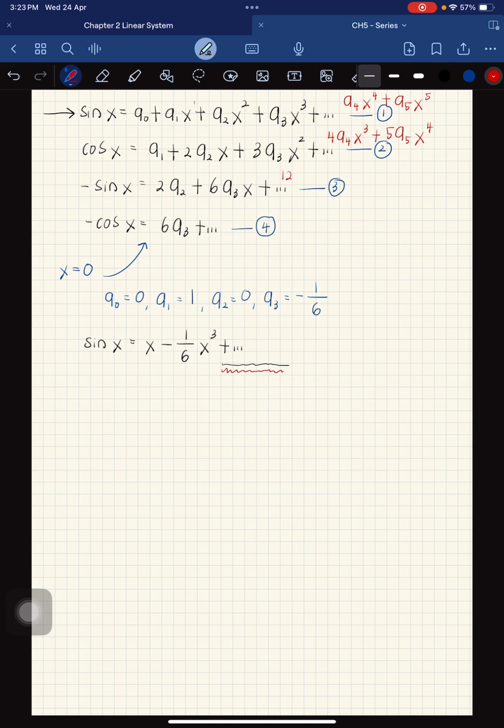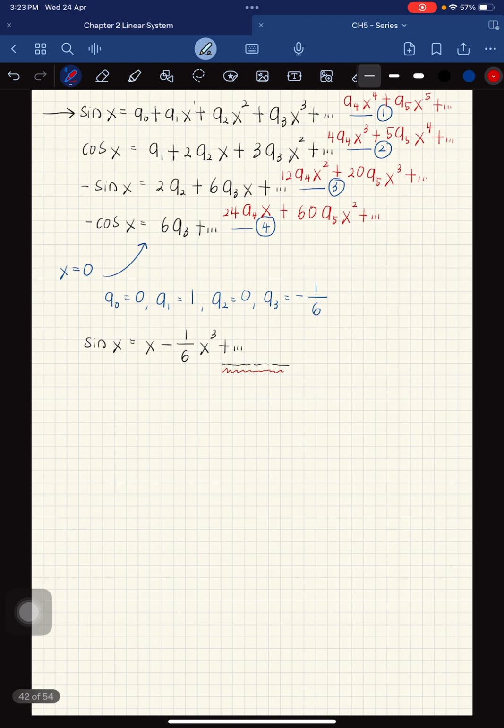Differentiate, so we get 12 a4 x squared plus 20 a5 x cubed, and then this one you get 24 a4x plus 60 a5 x squared blah.